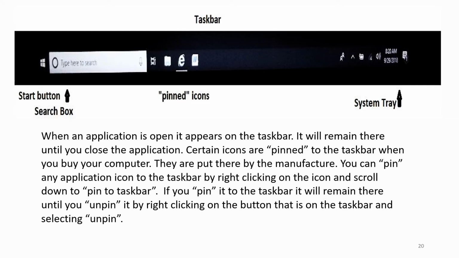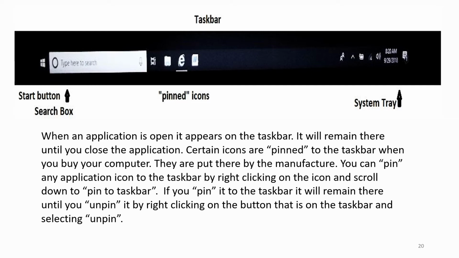Taskbar. Search box, pinned icons, System Tray. When an application is open, it appears on the taskbar. It will remain there until you close the application. Certain icons are pinned to the taskbar when you buy your computer. They are put there by the manufacturer.